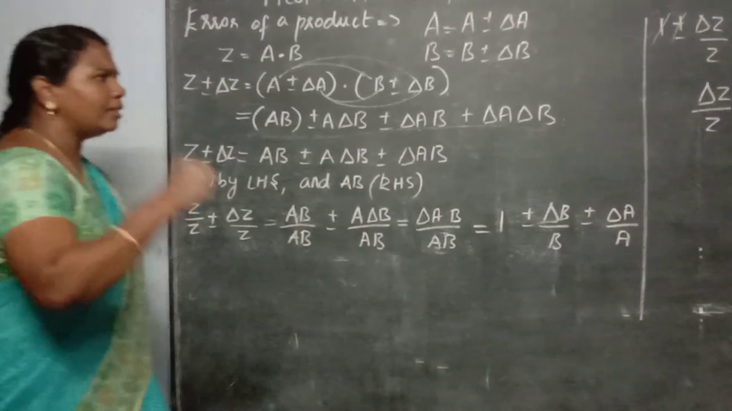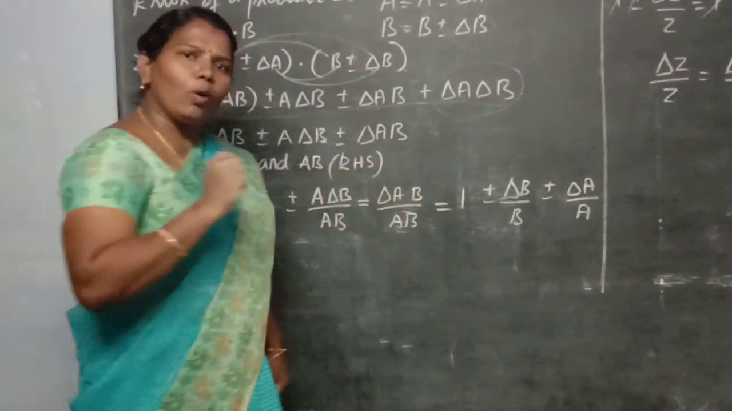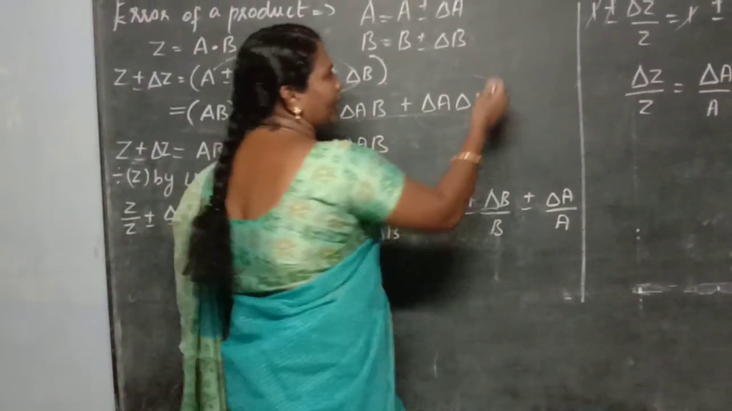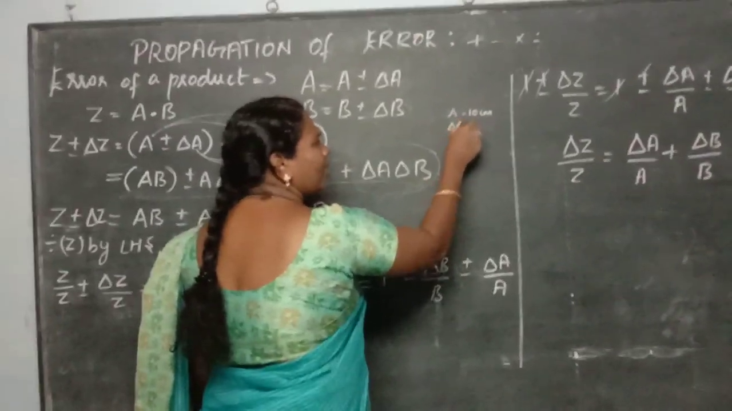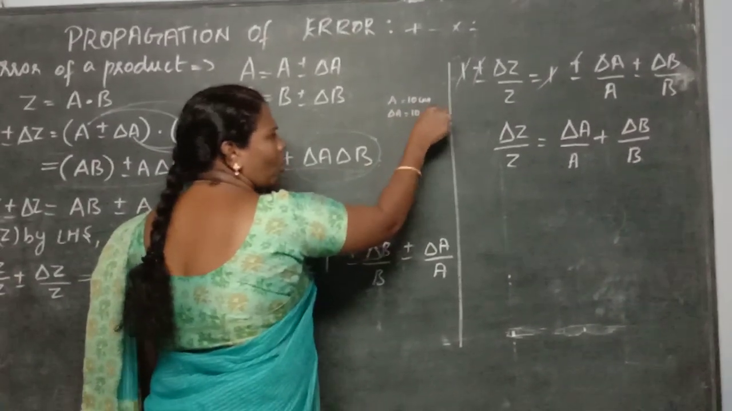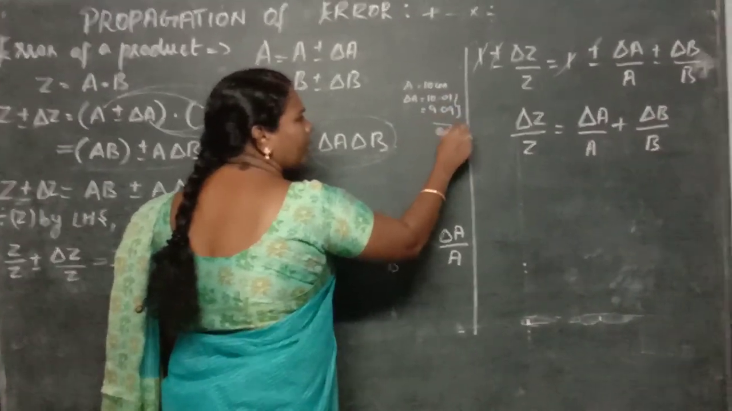See here, this 4th term, the last term, should be neglected. Why? What's the reason? See, if you take the measured value A as 10 centimeter, what is the error? Suppose it may be 10.01 or it may be 9.09. So the error here is 0.01 only.